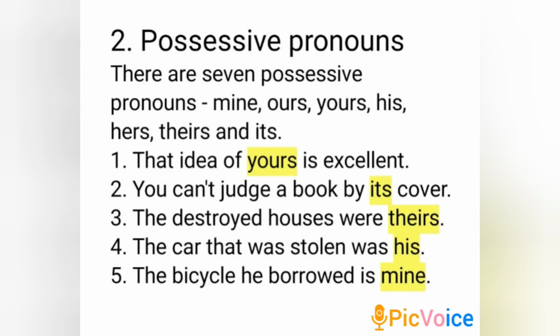That idea of yours is excellent. You can't judge a book by its cover. The destroyed houses were theirs. The car that was stolen was his. The bicycle he borrowed is mine. All the colored pronouns are possessive pronouns.